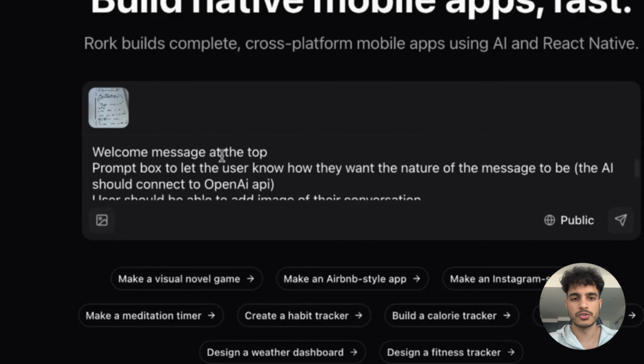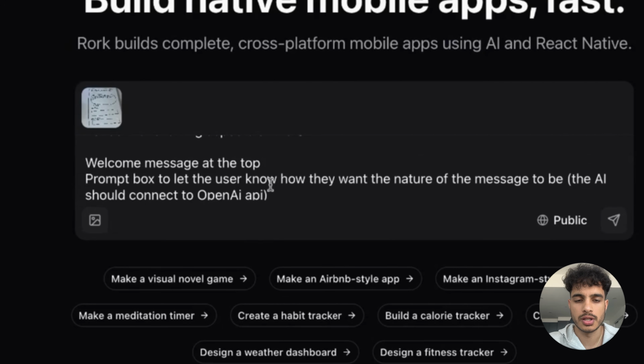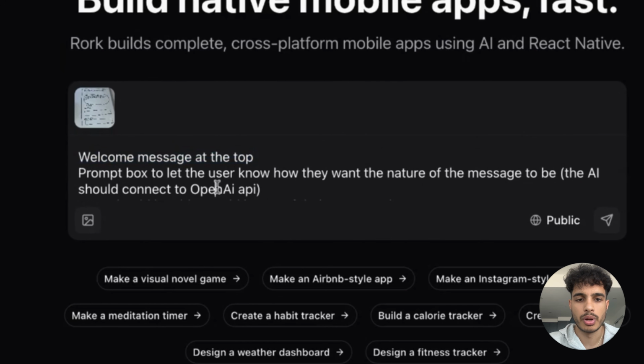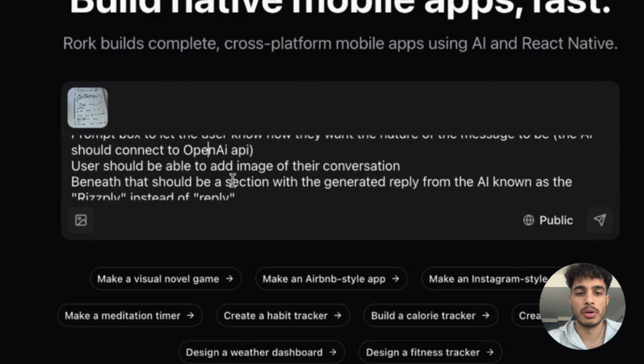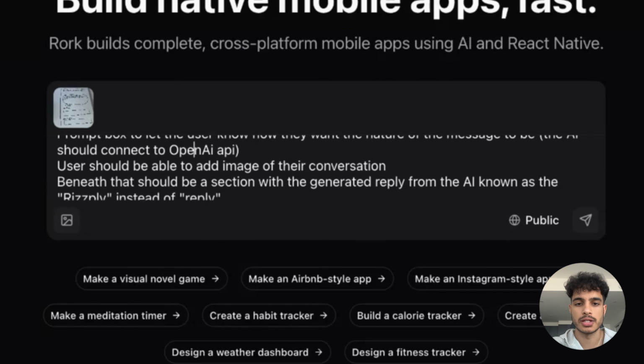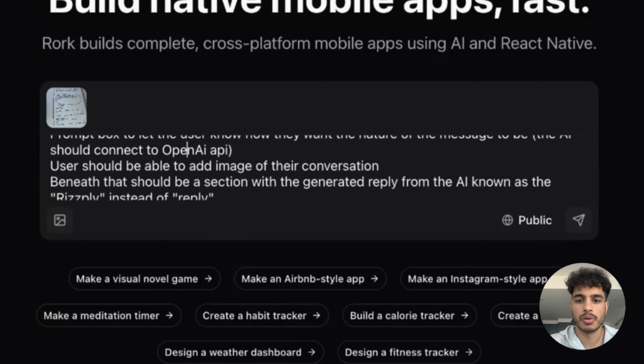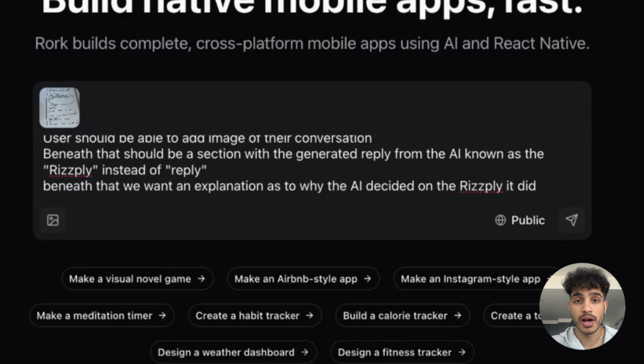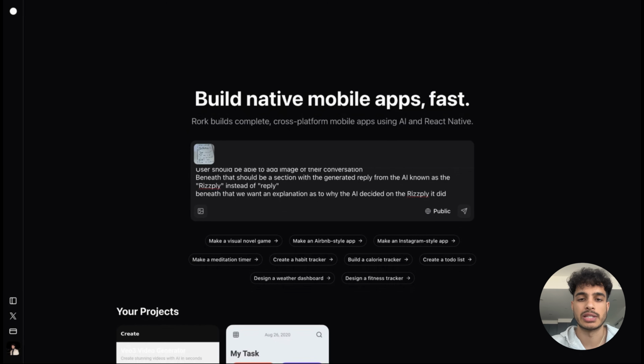Outline all the parts. We have said that we want a welcome message at the top. We want the prompt box. We want the user to be able to add an image of their conversation that they're having on the dating app. And then beneath that should be a section with a generated reply from the AI known as a Rizply instead of reply. And beneath that, we want an explanation as to why the AI decided on the Rizply it did.